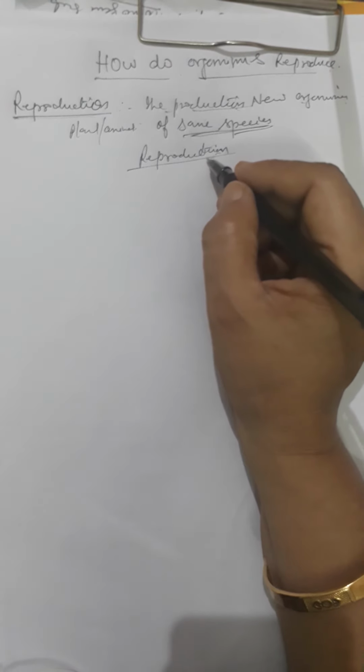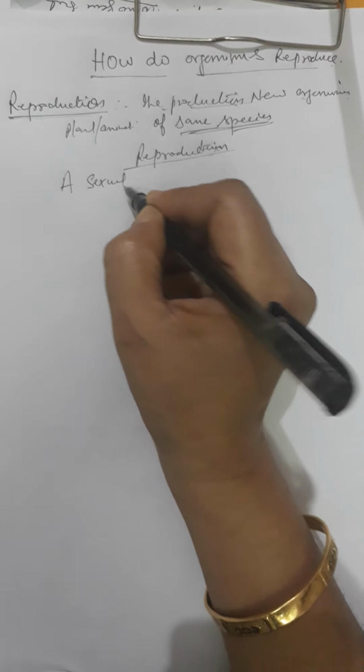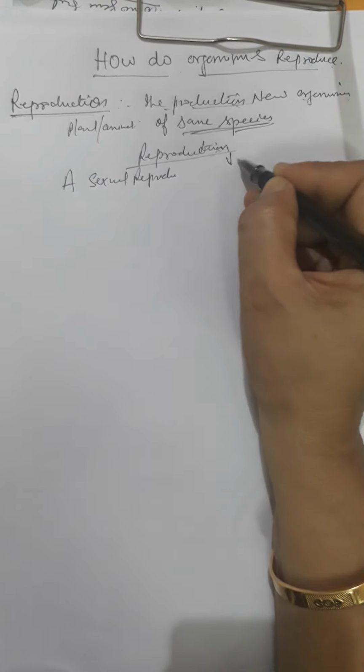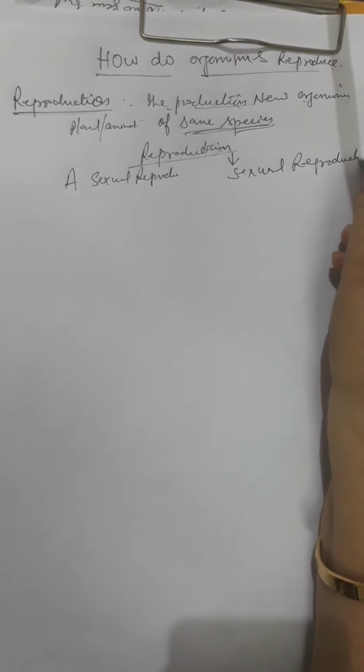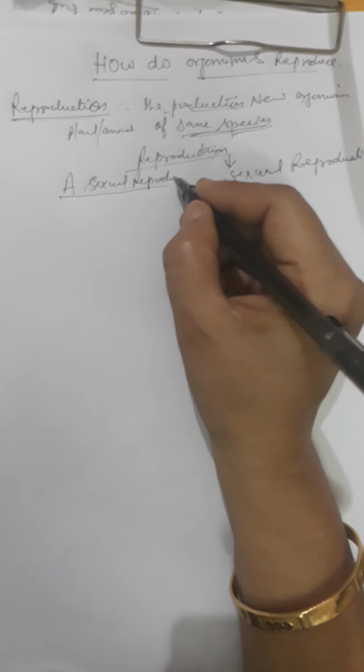Number one is asexual reproduction and number two is sexual reproduction. So first of all we should know the meaning of asexual reproduction.